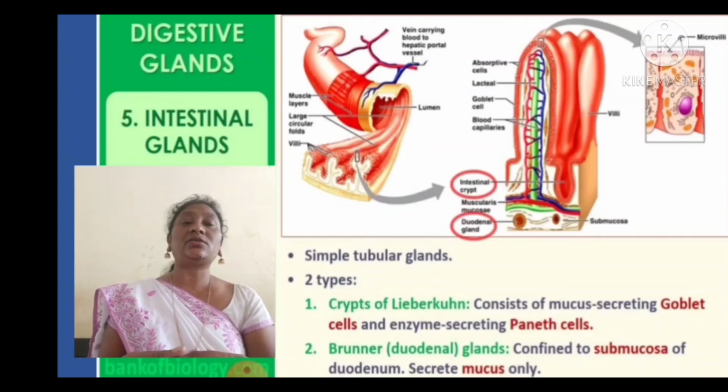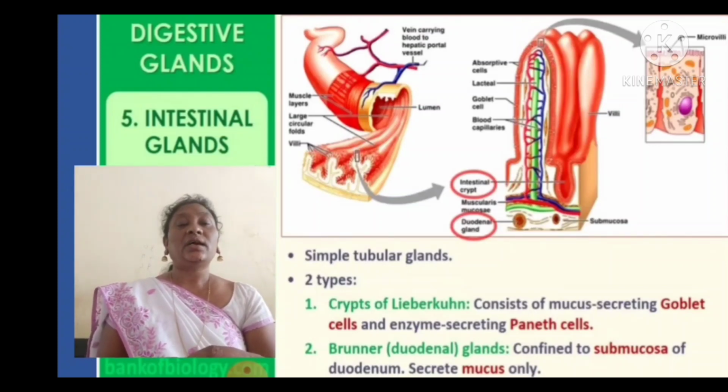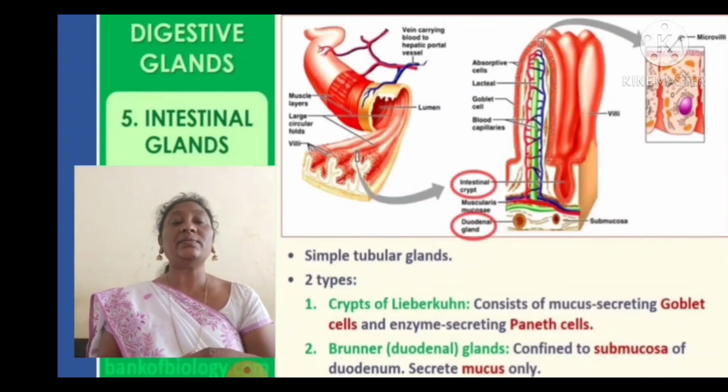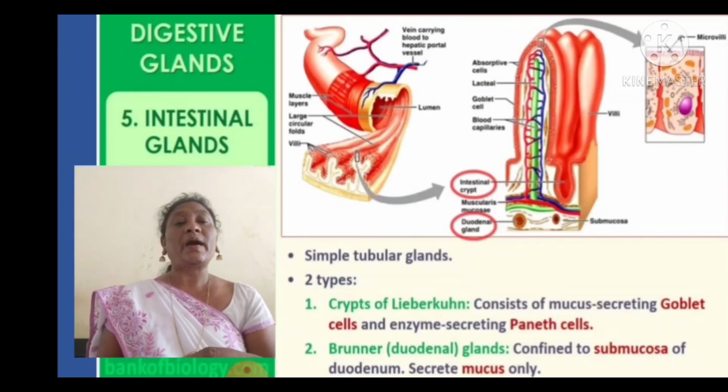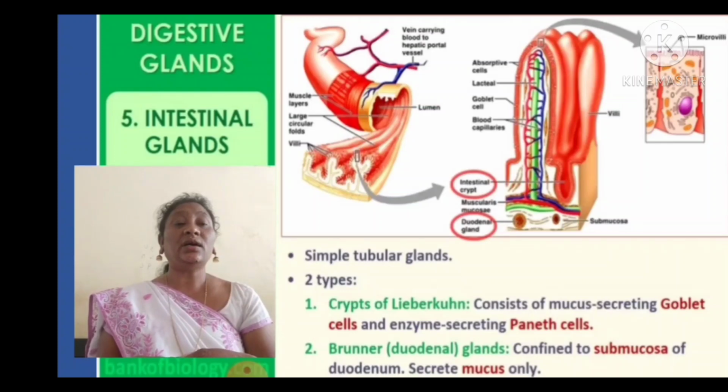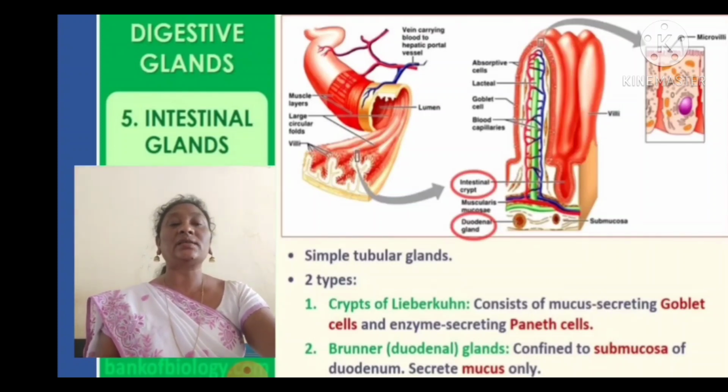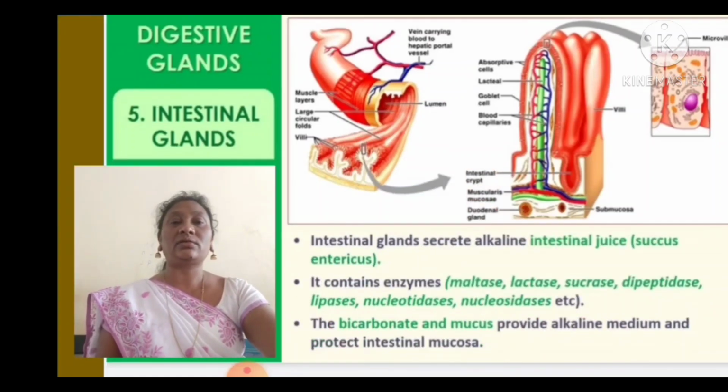The small intestine consists of intestinal glands. There are two types: the crypts of Lieberkühn, which consist of mucus-secreting goblet cells and enzyme-secreting Paneth cells, and Brunner's duodenal glands, which are confined to the submucosa. The duodenal glands secrete only mucus.